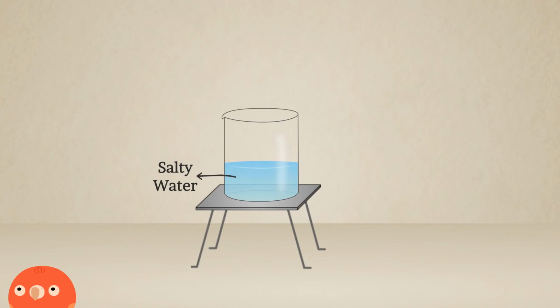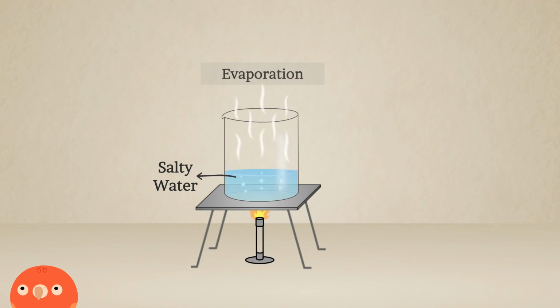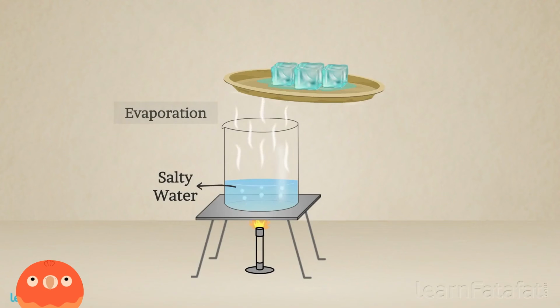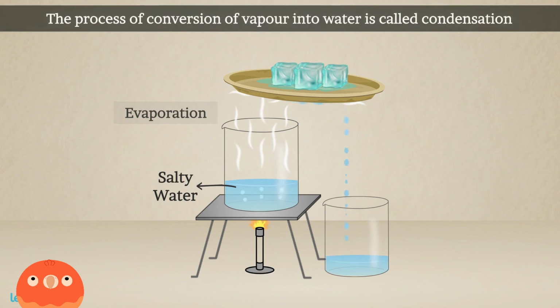What will happen if we boil such a solution for a longer time? You will observe evaporation of water. When the whole water gets converted into vapors, you will observe salt at the bottom. The vapors are cooled to form water, which is collected in another beaker. The process of conversion of vapor into water is called condensation.